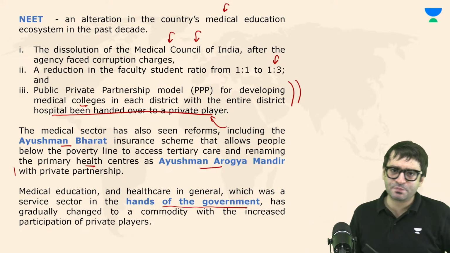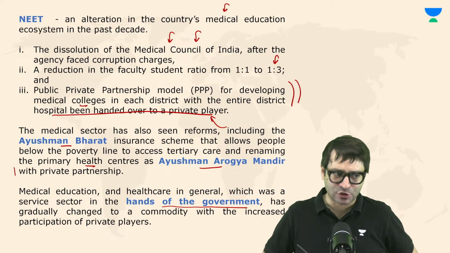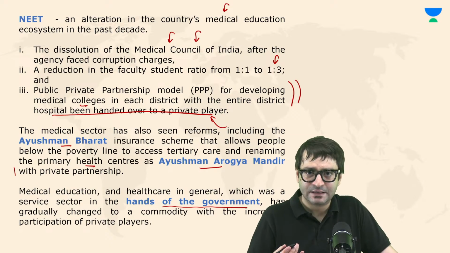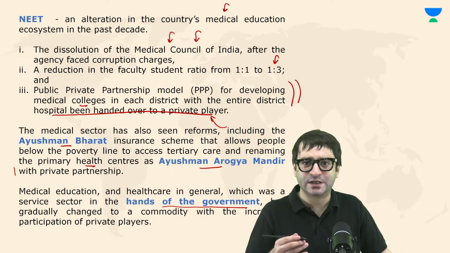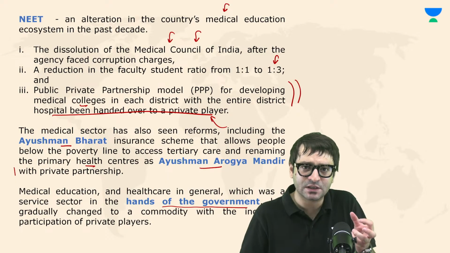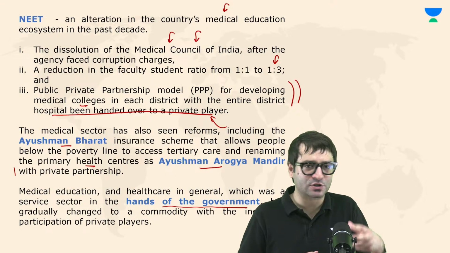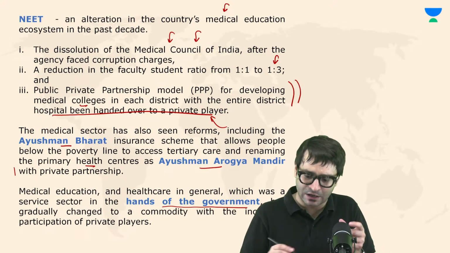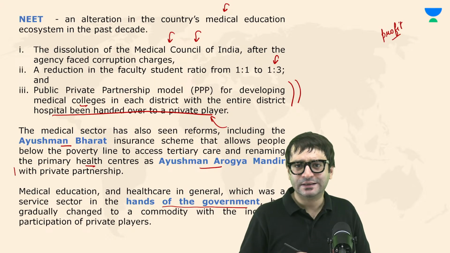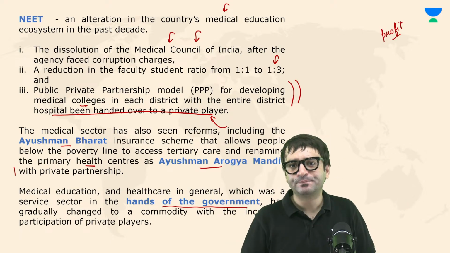This was considered to be primarily under the service sector of the government. It was considered to be a public good, because yesterday I told you health, education, sanitation is something that should be kept within the purview of the state, within the purview of the government. We should not hand it over to the private players because private players, by their very logic, are focused on profit and revenue maximization. There is less involvement of public good when it comes to the private sector.